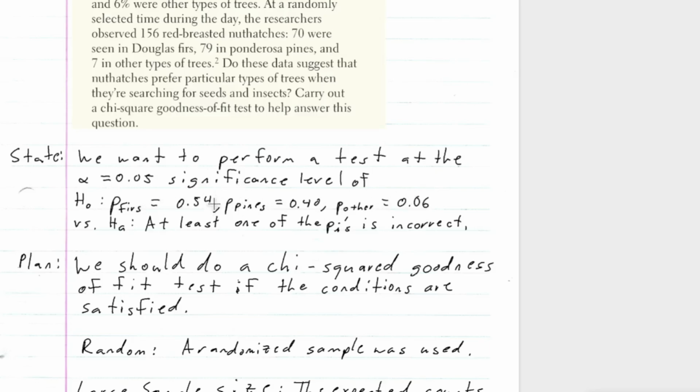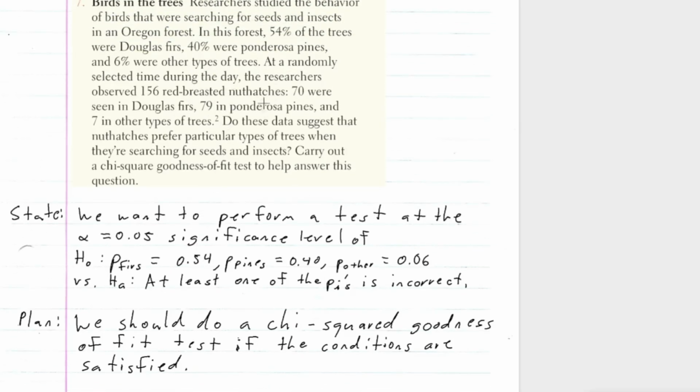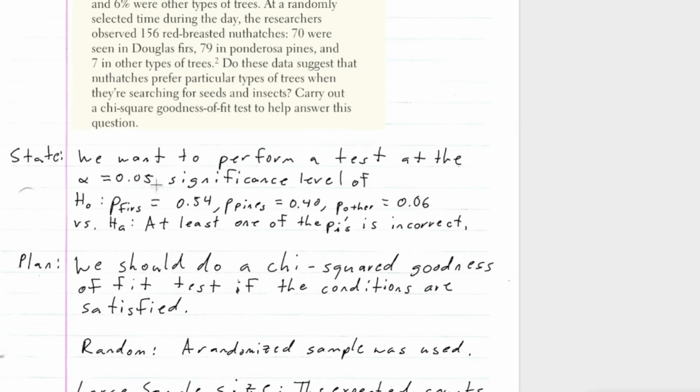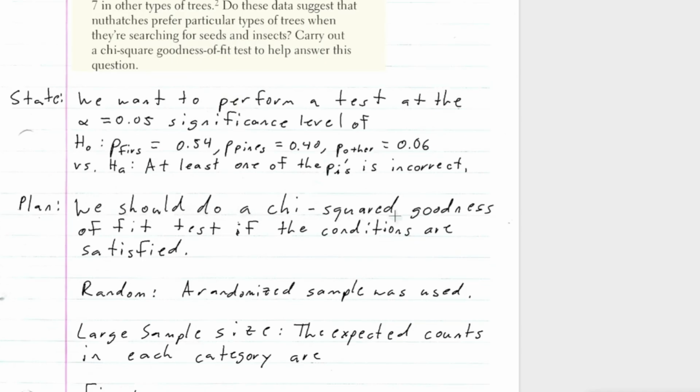So basically, we're going to see if the actual number of birds coincides with the proportion of trees in the forest, right? And if there's a discrepancy, then we'll know that the nuthatches do prefer certain trees over others. So we should do a chi-squared goodness of fit test if the conditions are satisfied.